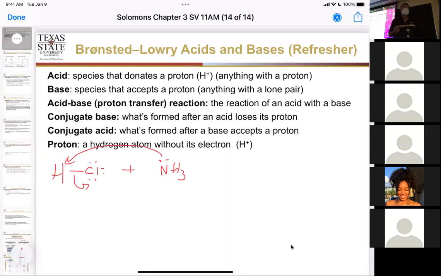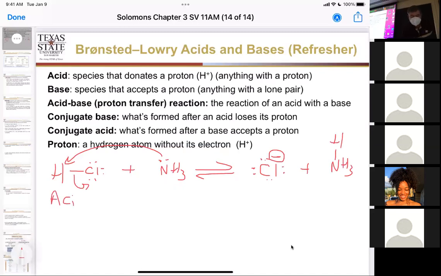Okay? And so when we do that, the reaction maybe goes in equilibrium here, and we end up with Cl minus, because both of the electrons from that bond are staying on that chlorine, plus NH3, and I'm going to draw the proton that transferred over here. So this is our acid, because it gave the proton away. This is our base, because it accepted that proton.